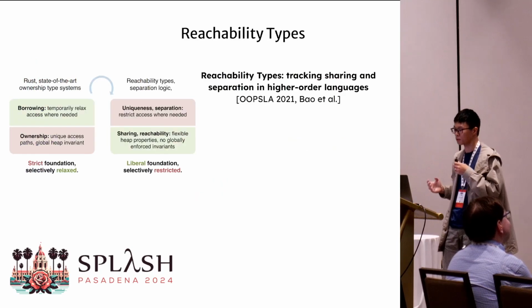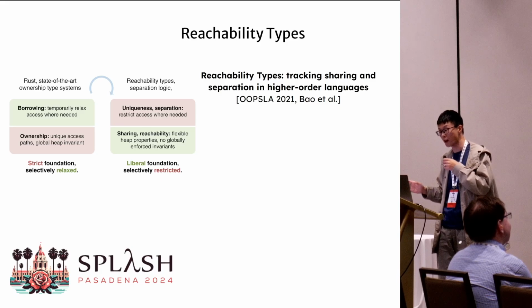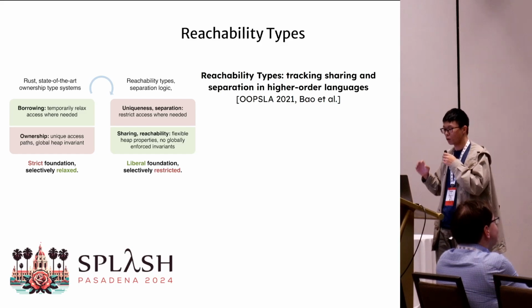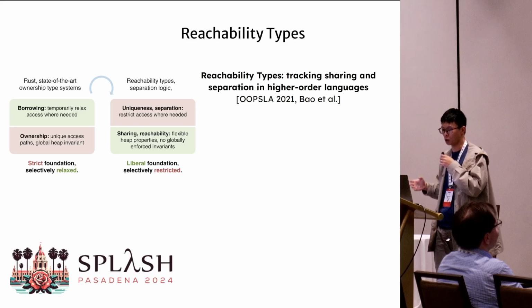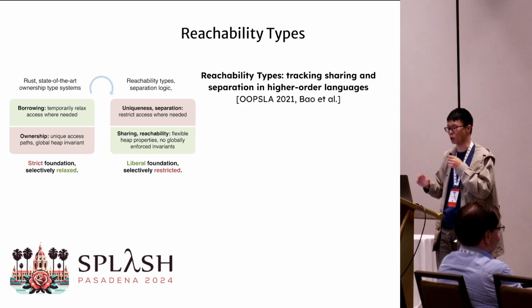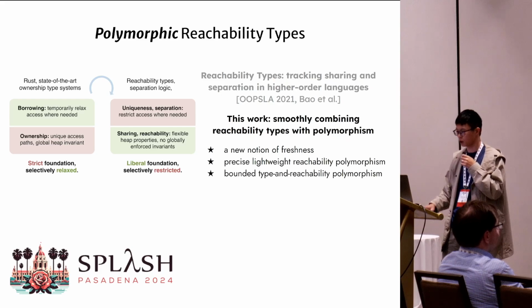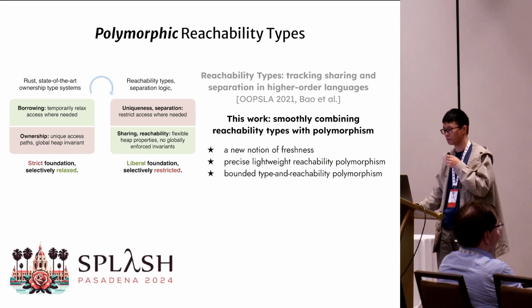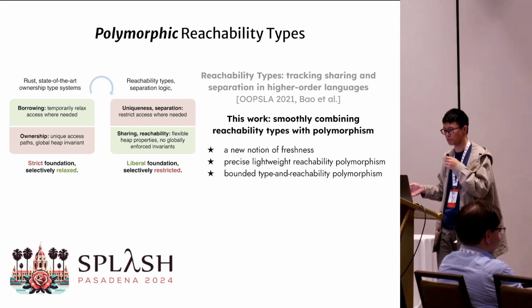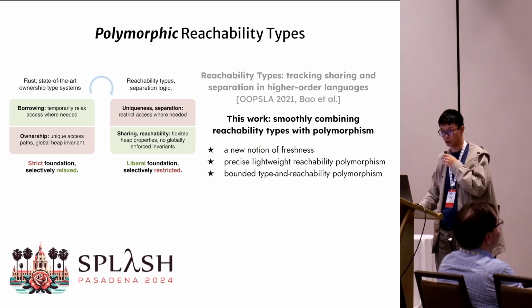To quickly wrap up, Rust starts with a strict global invariant and selectively relaxes the usages through borrowing. In contrast, reachability types start with a more liberal sharing foundation, and users can selectively restrict program behaviors on function abstractions. In this work, we build on top of reachability types and further address the issue of combining them with polymorphism. Specifically, we propose a new notion of freshness, and our new design offers both lightweight and quantified reachability polymorphism. So let's start with some gentle examples.